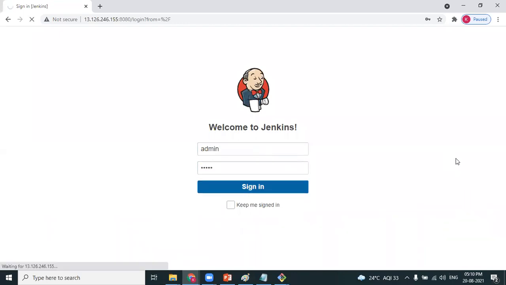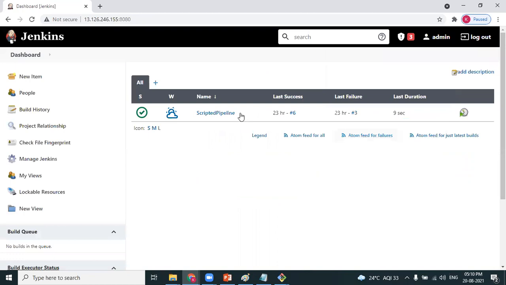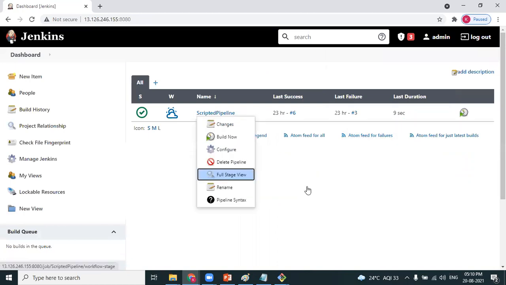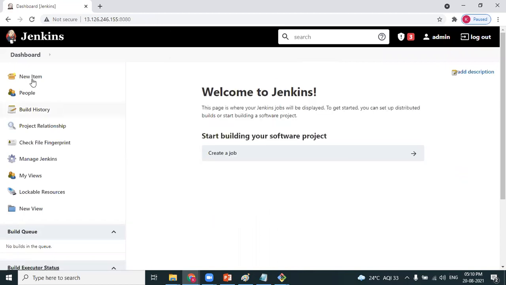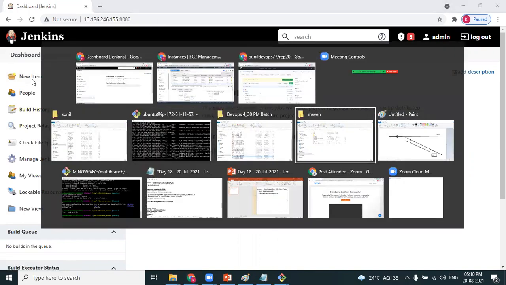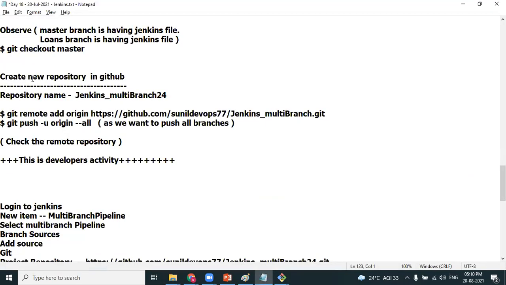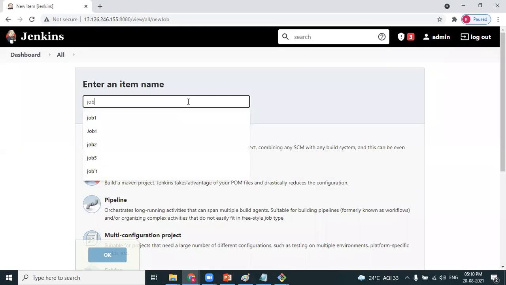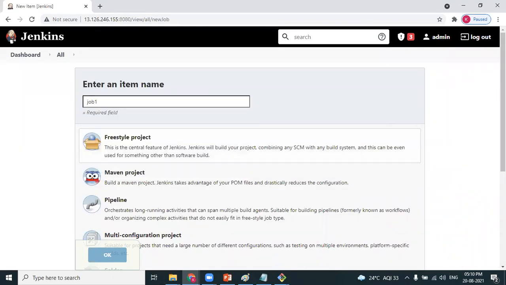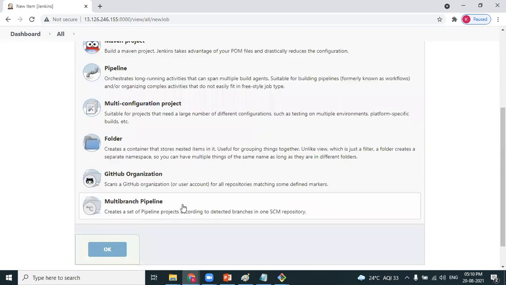I'm logging into Jenkins and creating a new item. The job name can be anything, Job 1, and it is of type multi-branch pipeline.